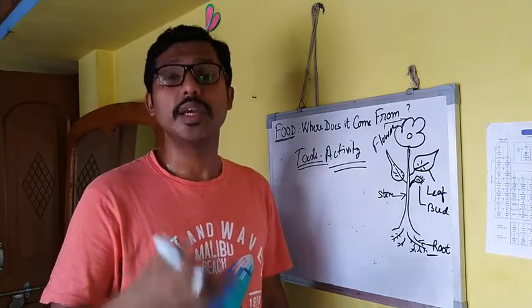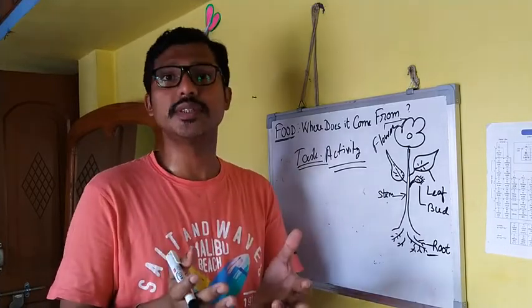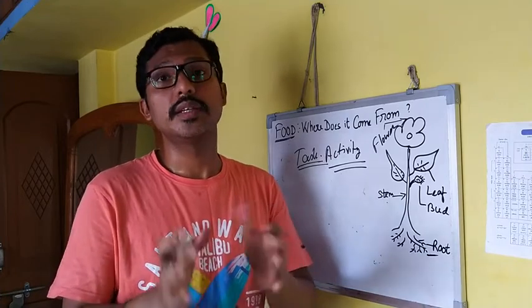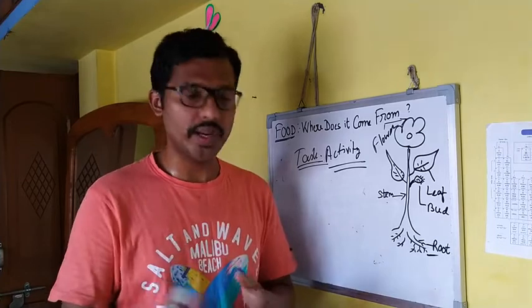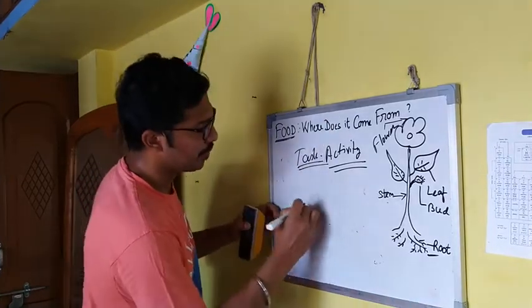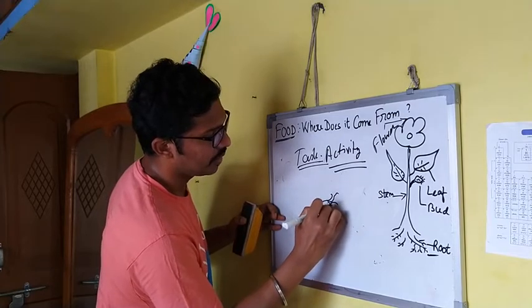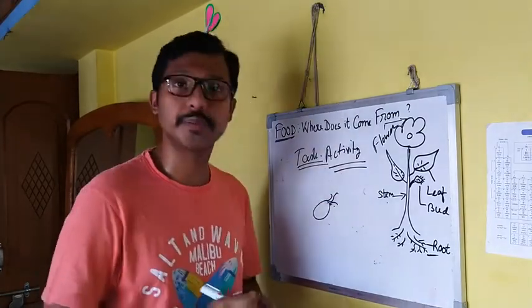After 1 day, drain the water and wrap the seeds in a wet cotton cloth and keep it for 1 day. After 1 day, you can notice some white structure that has grown out of these seeds.